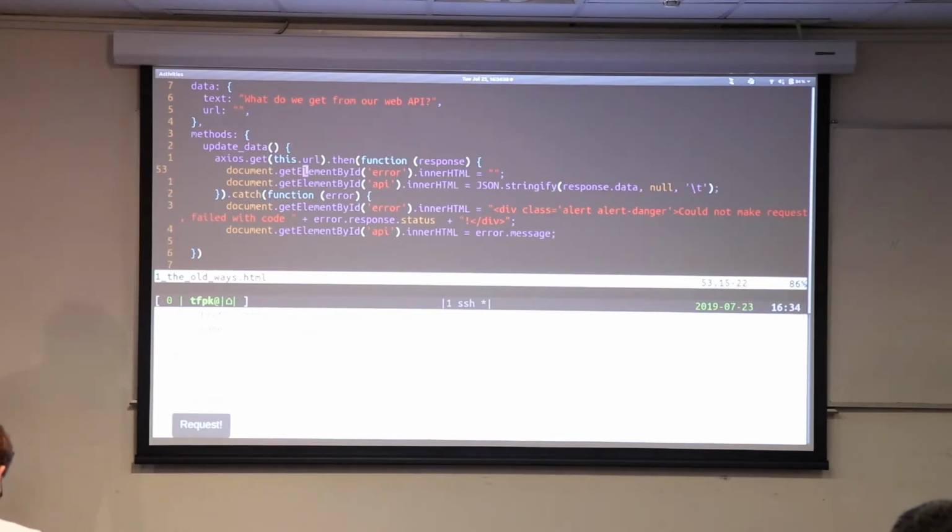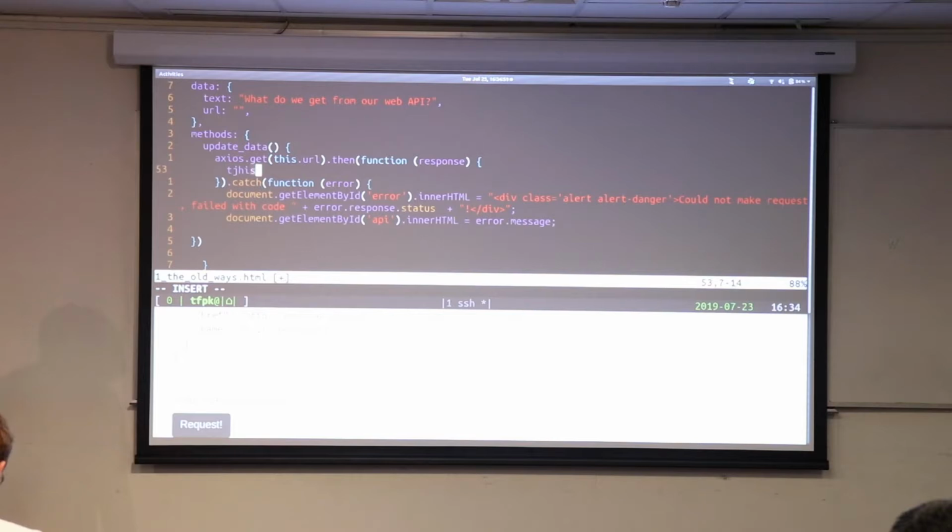So we've got this GET request here, and now instead of saying I want to set the error text and I want to set the API text to whatever, I can just go this.text equals response.data. So already we've got rid of this concept of where am I putting the data? All we're doing is filling up a variable.